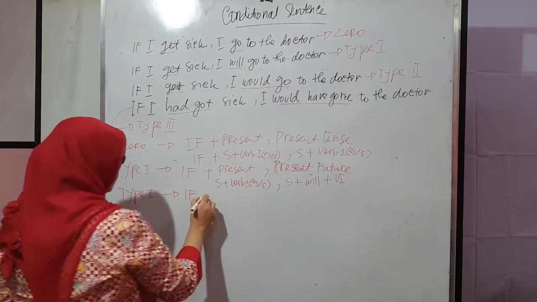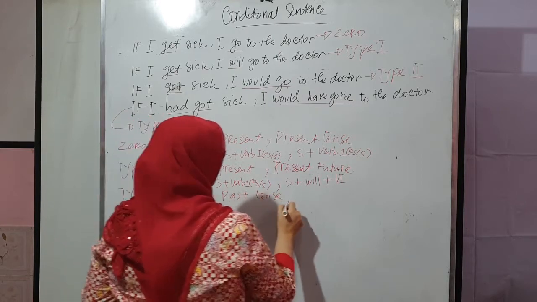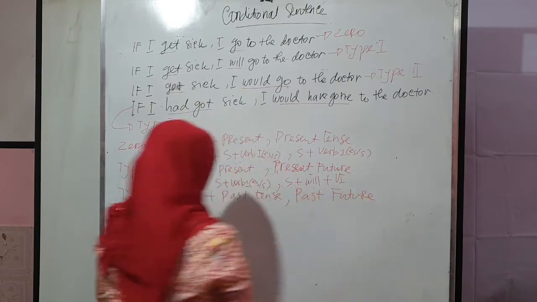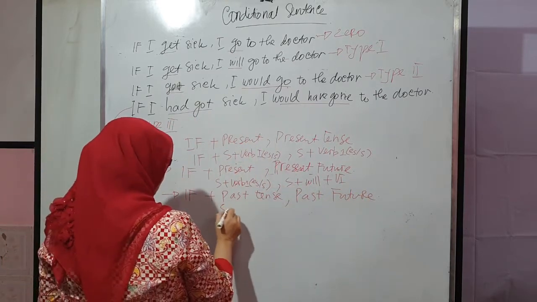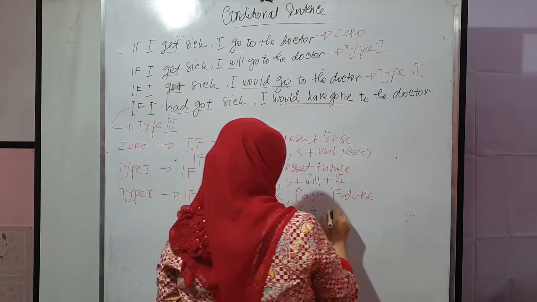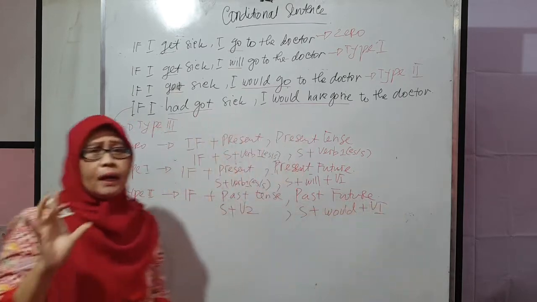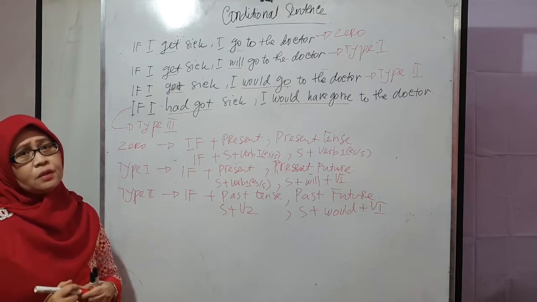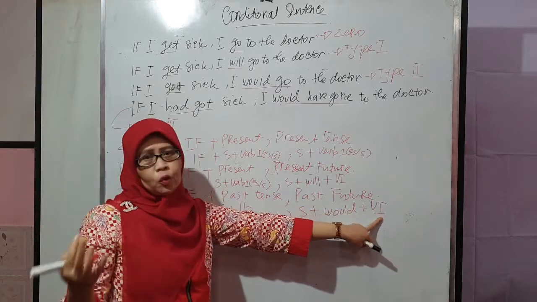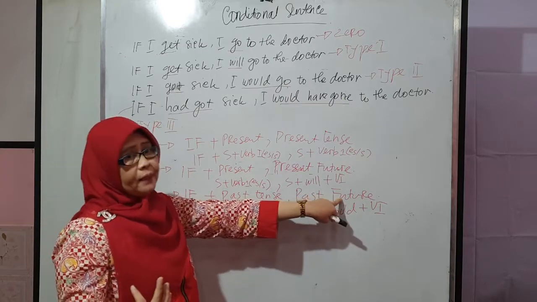What about type 2? That is if, past tense with past future. In more detail, the past tense is subject, verb 2, and then past future is subject, would, followed by verb 1. Sometimes students get confused or don't understand. They think it is the past verb, but no, what makes it past is the modal. That indicates the past future.